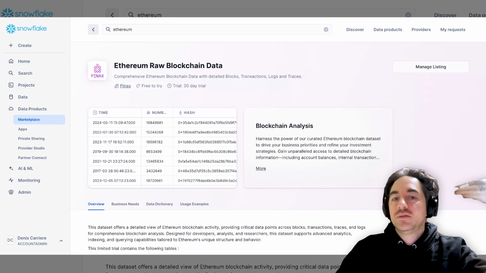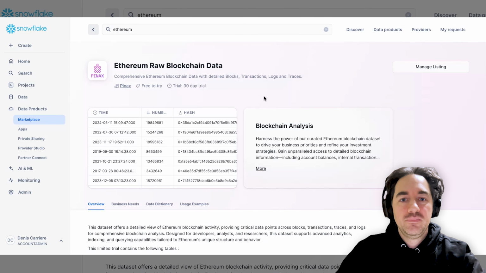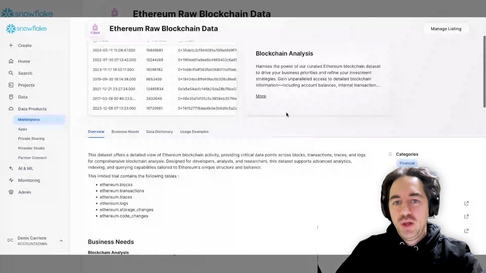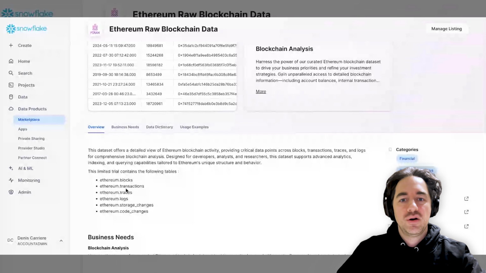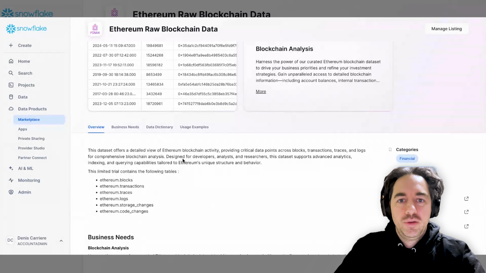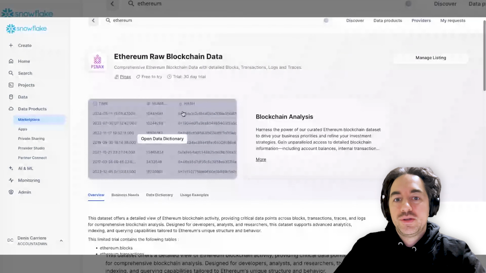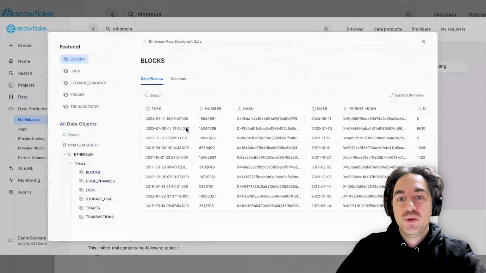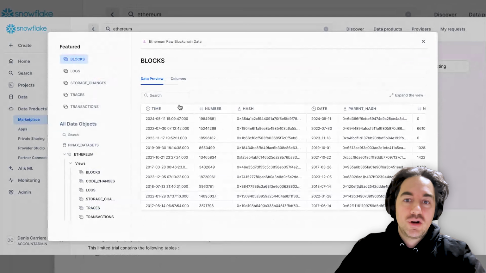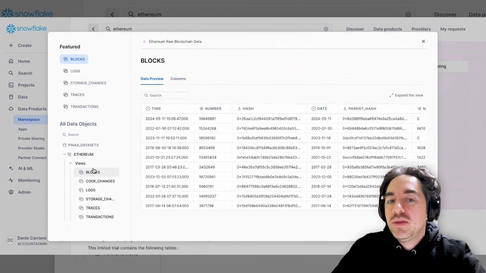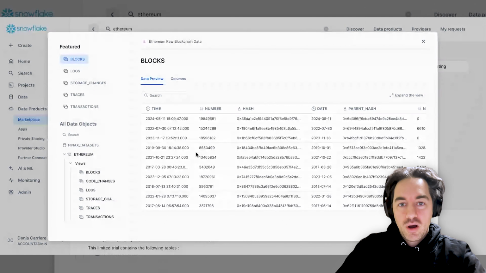After 30 days, there's a data access listing fee. This will include blocks, transactions, traces, logs, storage changes, and code changes. We'll keep adding more tables as we build out more. You can also just preview the data, which is quite handy. You can see the structure. So let's say we're looking at the blocks: number, hashes. Let's go look at, let's say, logs. So here you've got your transaction hash.